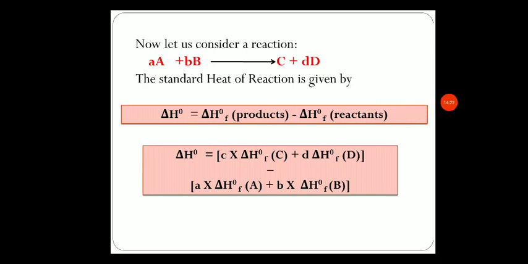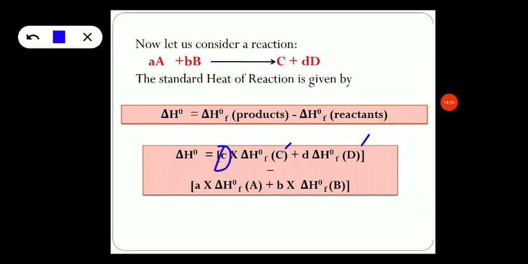So the products are C and D here. According to the equation, along with the standard heat of formation of products, the number of moles should be written here.